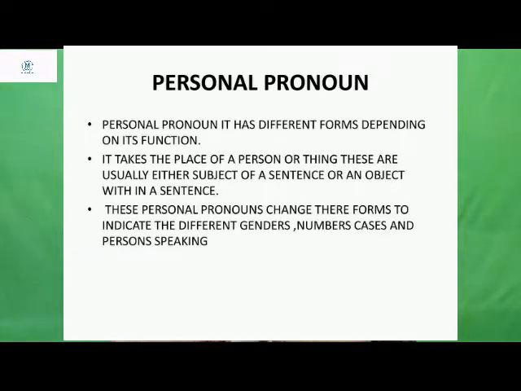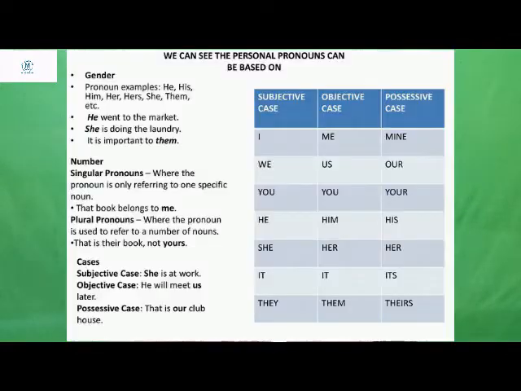These personal pronouns change their forms to indicate different genders, numbers, cases, or the person speaking.